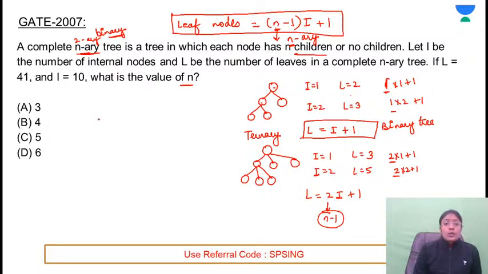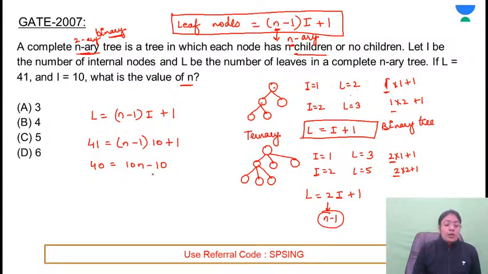Okay, so the value of L is given to you. We know that the formula is L is equal to n minus 1 into I plus 1. L is given as 41. N is what you have to find out. I is given as 10. This comes out to be 40 is equal to 10n minus 10. So this comes out to be 50 is equal to 10n.